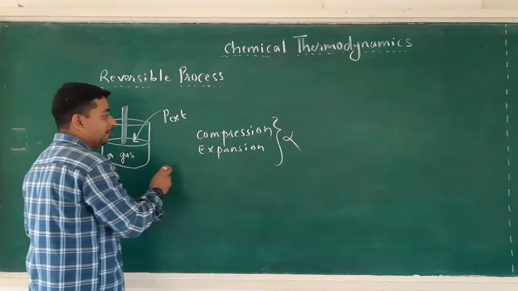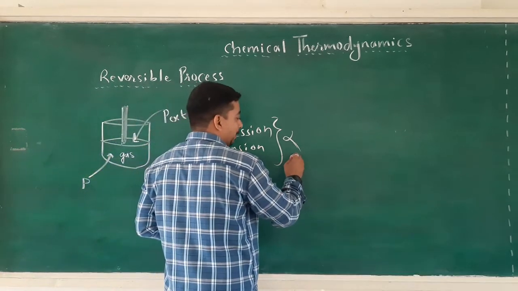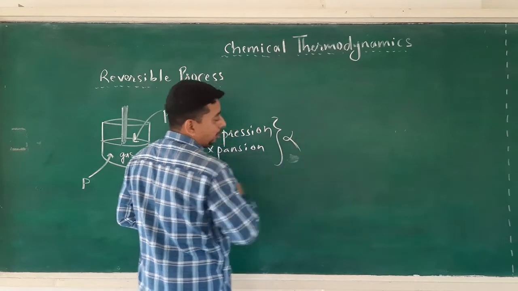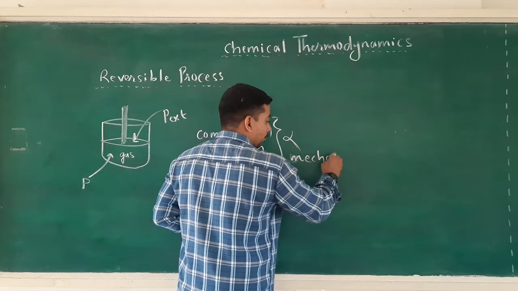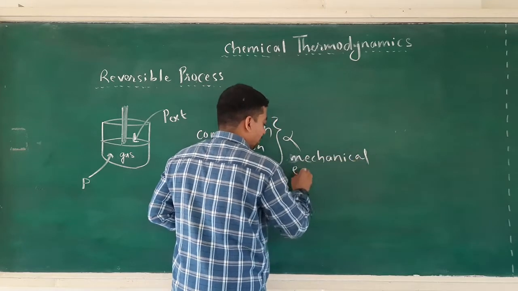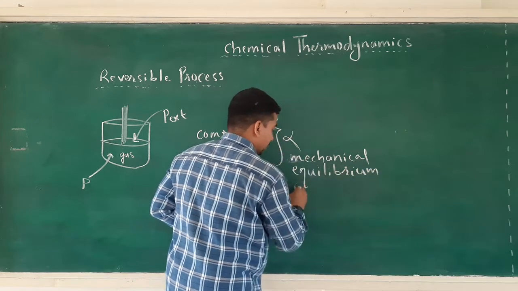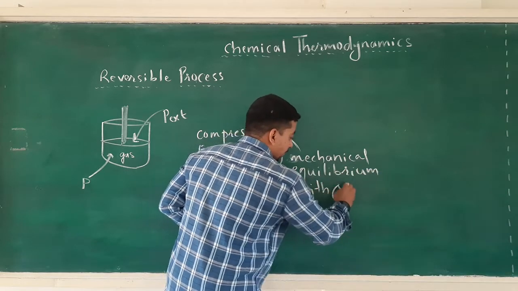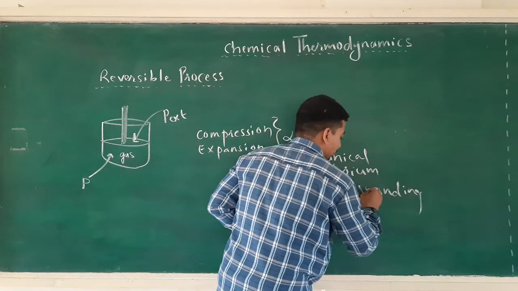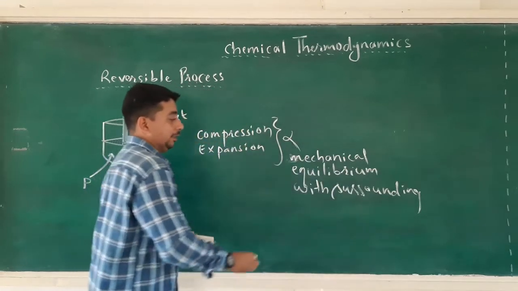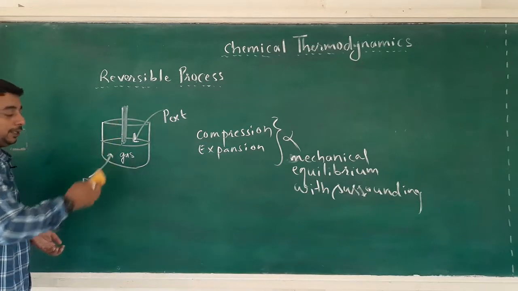Now in this condition, where no compression or no expansion occurs, the system is said to be in mechanical equilibrium with the surrounding.